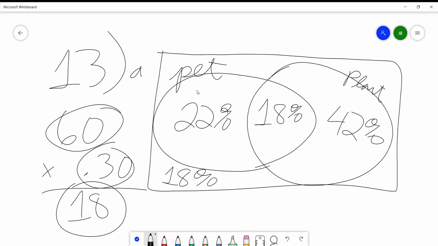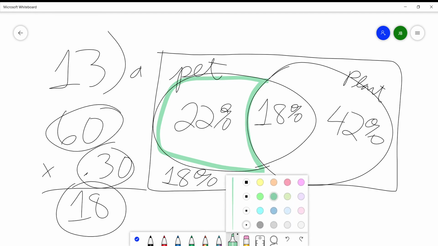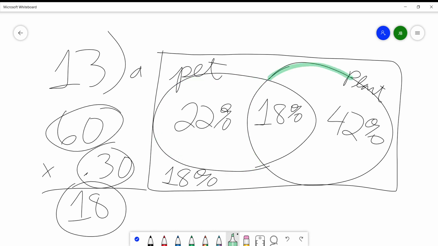So we can't just straight up put a 40 here because the whole circle adds up to 40. All of the pet owners are 40%. 22 plus 18 is 40. So 22% own only a pet. Let me highlight this. 22% own a pet but not a plant. Is that green? I should have used that for the plant owner. I think this is green. Let me see. Green highlighter. Boom. There it is. Okay.